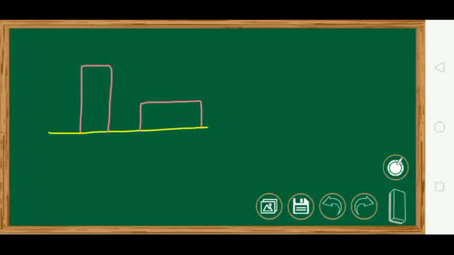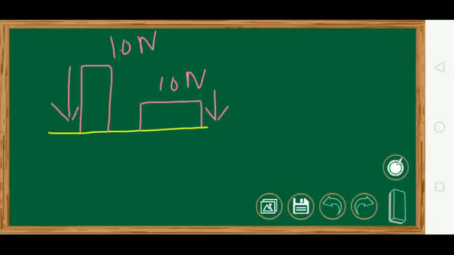This one's weight is say 10 Newton. This is also 10 Newton. So the thrust exerted by both is the same. Thrust is nothing but the body weight and both body weights are the same. So both are giving the same thrust.